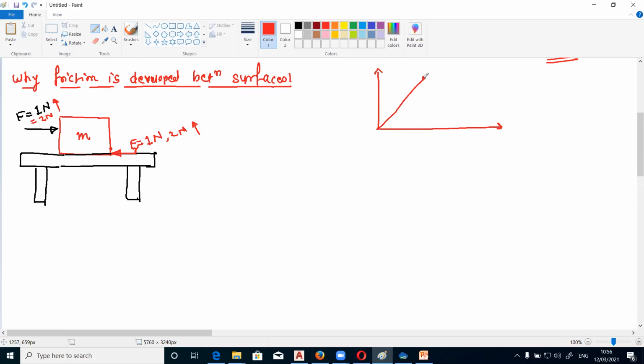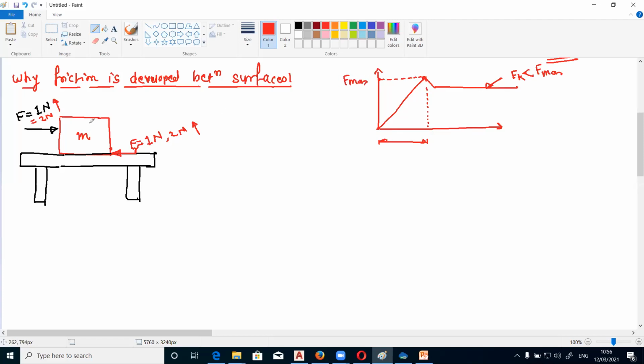Okay, so after this maximum force, that is called the limiting frictional force, if you further increase this external force, then the object will start moving. So this is called the dynamic condition. For the dynamic condition, the frictional force offered by the surface, which is called Fk, is less than the static friction, that is called the maximum friction. So this is called maximum friction, because of the static condition.